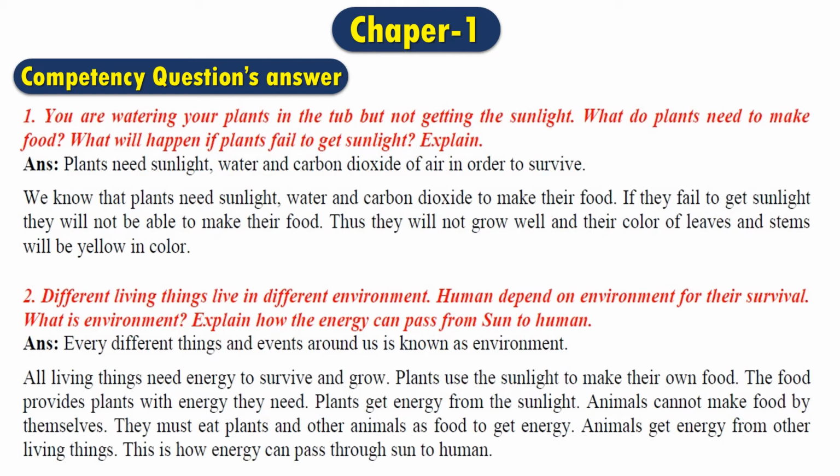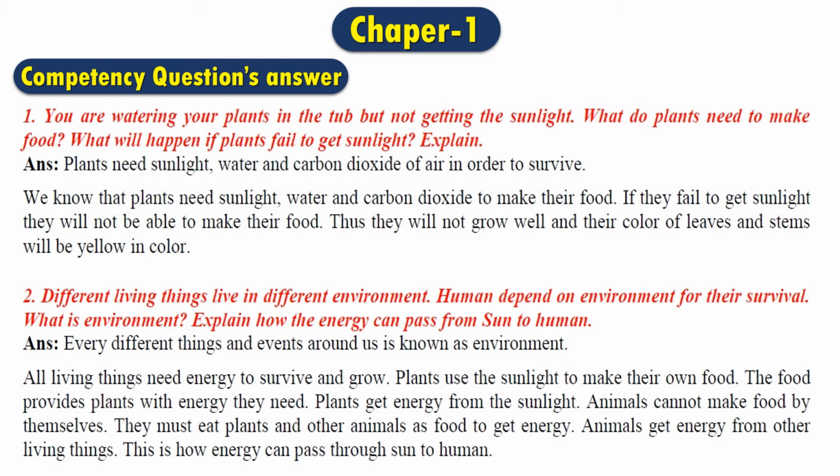That means, as you know, the plants get their food with the help of sunlight, water and carbon dioxide. If they do not get sunlight, they will not be able to make their own food. If they don't have that food, they will not grow well and gradually the color of their leaves and stems will be yellow. So their greenery part will be damaged.